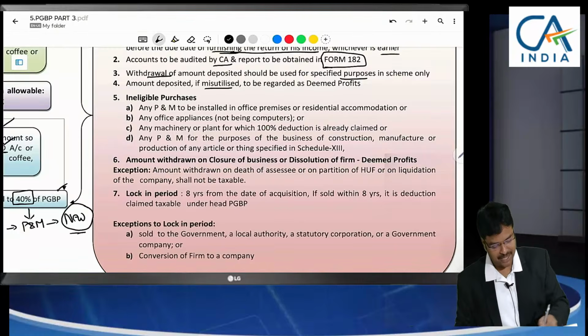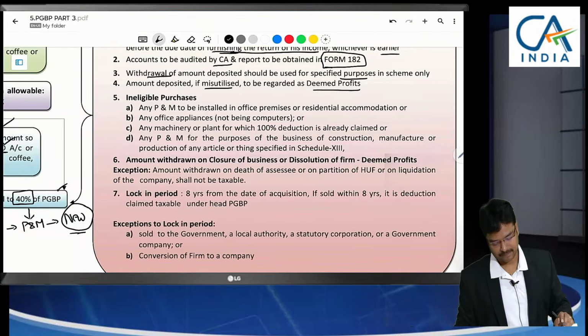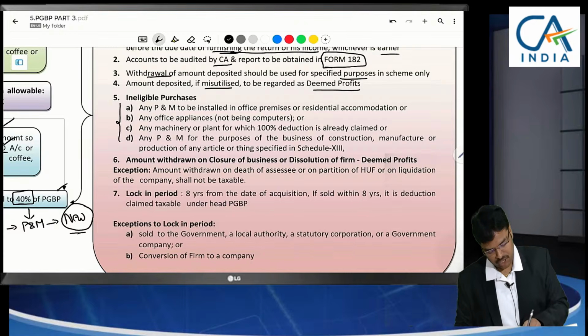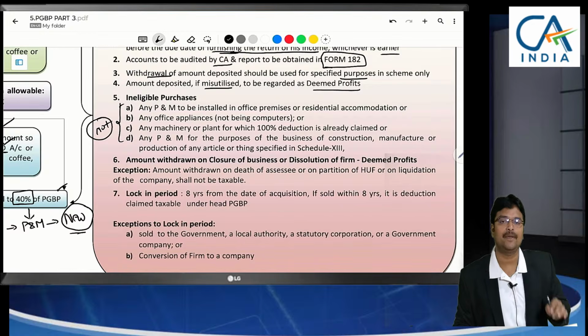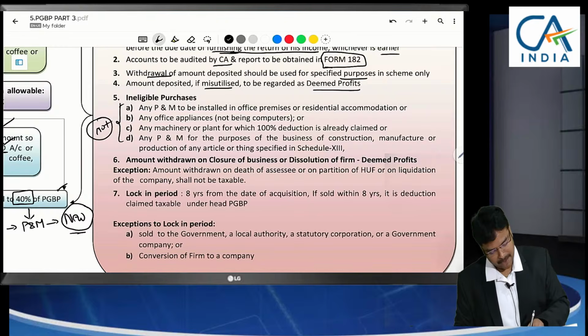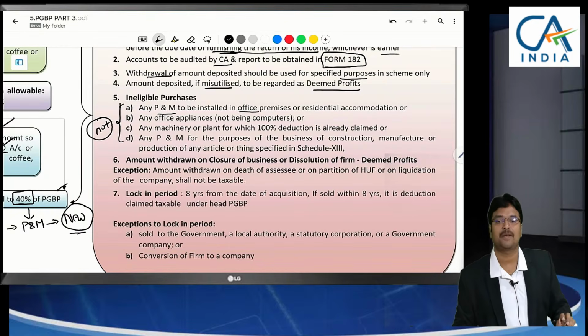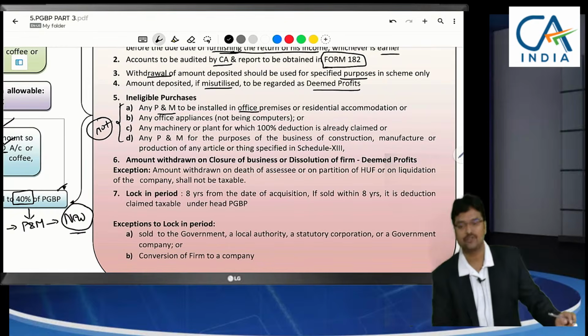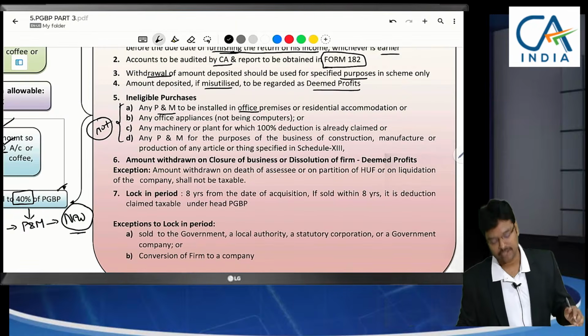If misutilized, it will be treated as profit. These are not eligible. That means that fund should not be used for purchasing these items. What are those? Plant and machinery in office, not permissible. For manufacturing purpose, you need to install in the factory. Office appliances, not permissible.